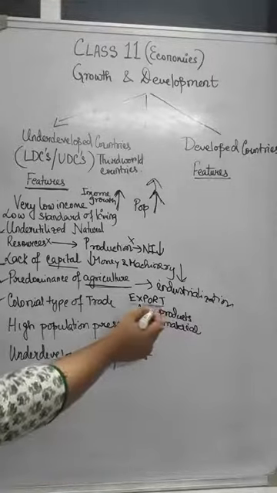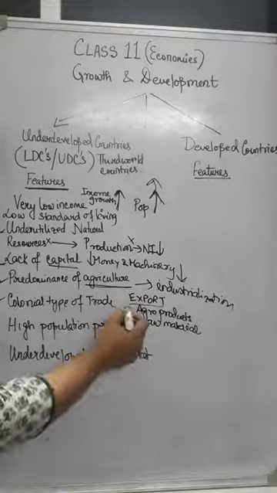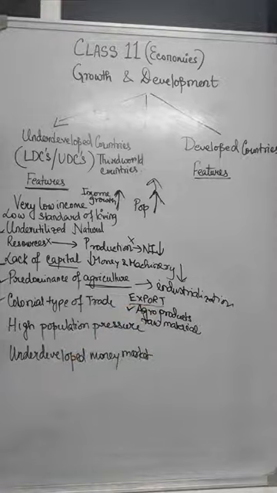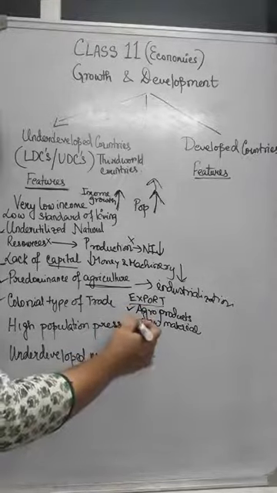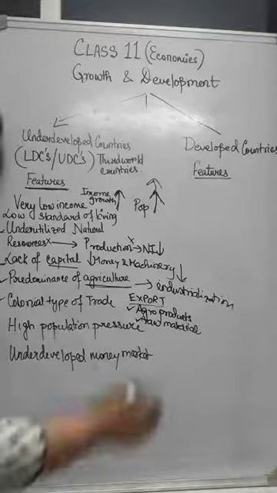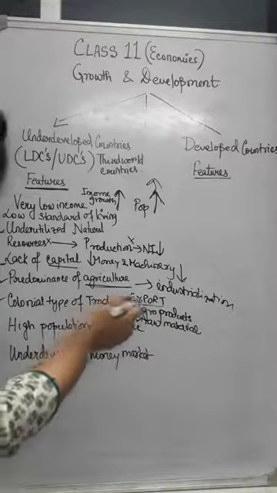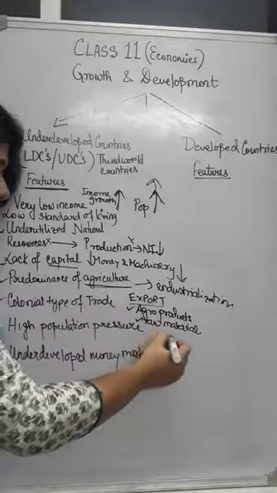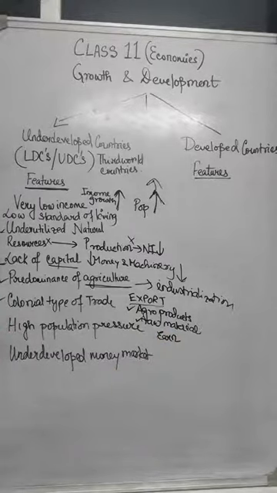So these LDCs generally export agro-based products, and these agro-based products sometimes serve as raw materials for production of industrialized goods. And by exporting this, they earn an amount of money for conducting the trade.